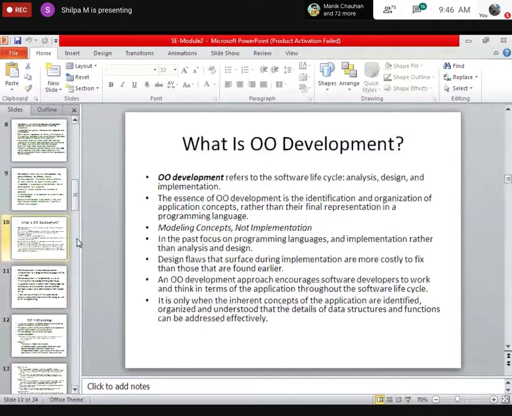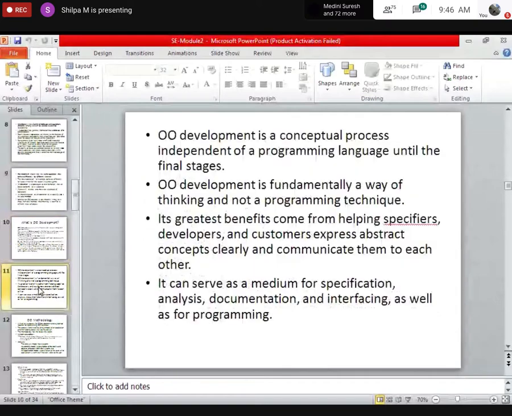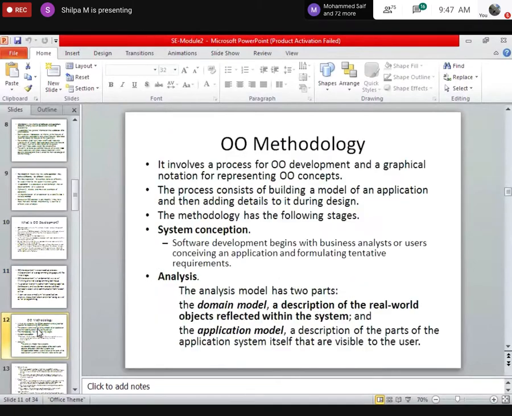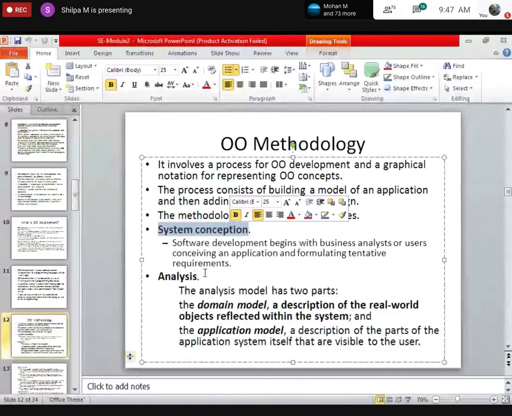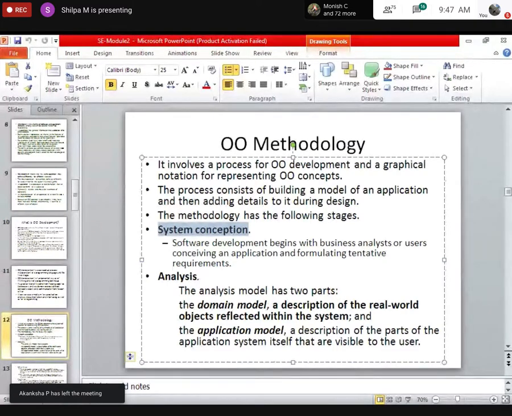Then you have object-oriented development. I have identified objects and all. How do I do the development? First, we have to come up with a model, or I can say the stages involve analysis. See, all this I have done yesterday. I am just revising it. Okay, fine.